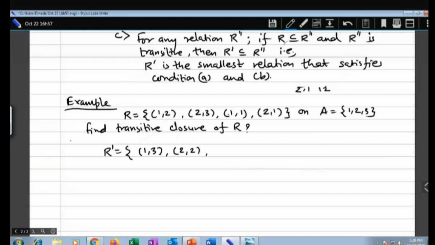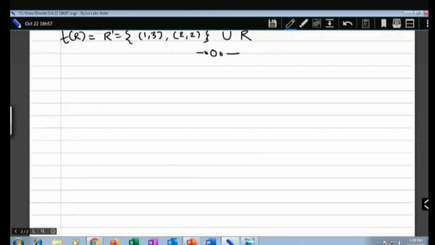Let me once again check. 1 2 2 1 1 1. It is there. 1 2 2 3 1 3. 2 3, 1 1 1 2 1 2 2 1 1 2 2 2. That's it. And then union of R. So this is the transitive closure of R. As you can see, finding the transitive closure is a little complex. So we'll see how to find the transitive closure of a relation.